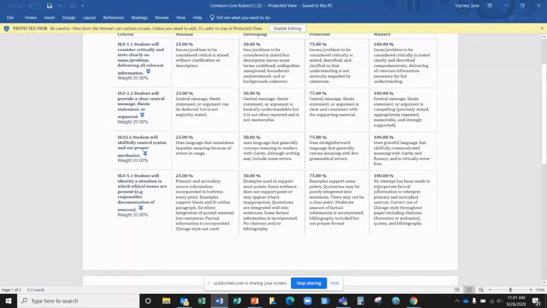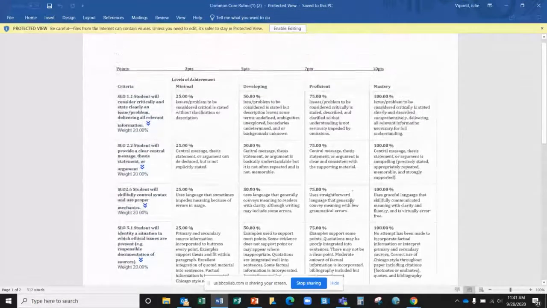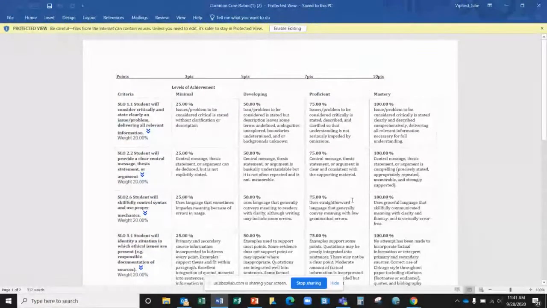A lot of this language is pulled from the SACS assessment, which is how TSU keeps its accreditation. Basically it's asking whether you interpreted the sources correctly, as opposed to misinterpreting them or representing them as your opinion of what they said versus what they actually said. Does that make sense? They're looking for correct use of sources.